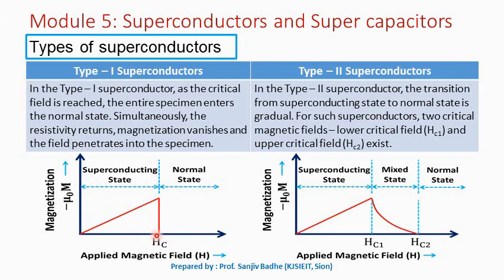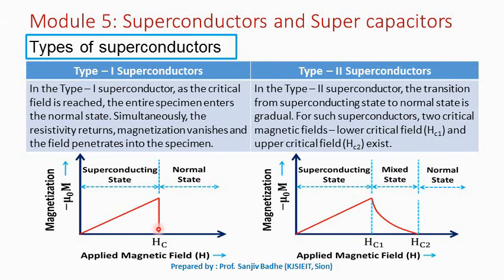Till the magnetic field is less than the critical field, the magnetization produced will be of the same magnitude but opposite direction. So this magnetization cancels the effect of the external magnetic field, and the external magnetic field lines are not allowed to penetrate into the specimen, and the specimen remains in the superconducting state.